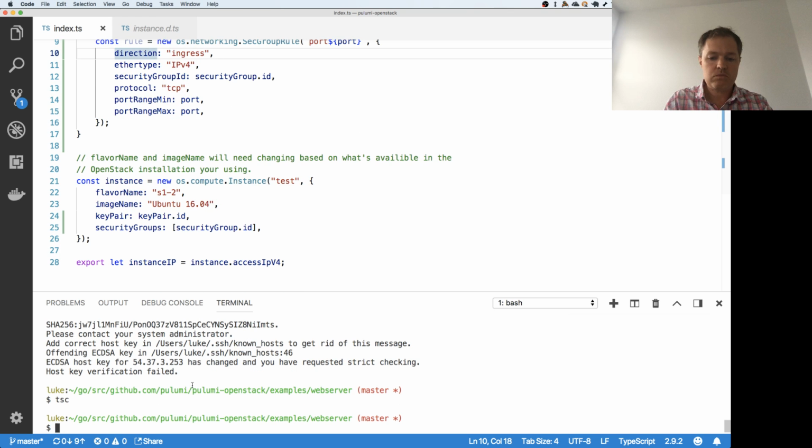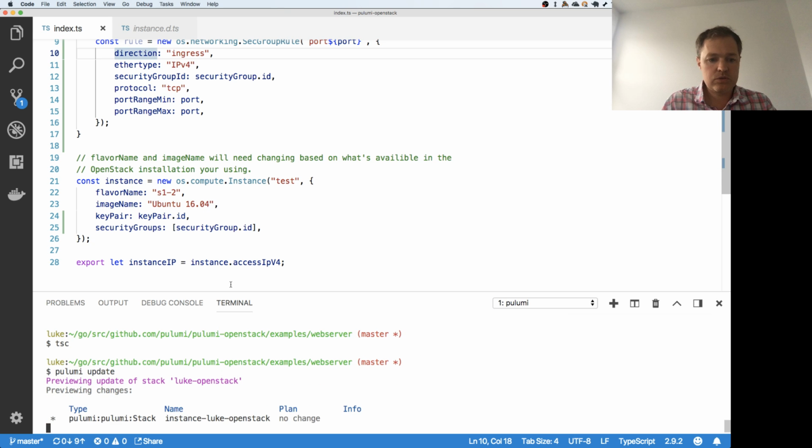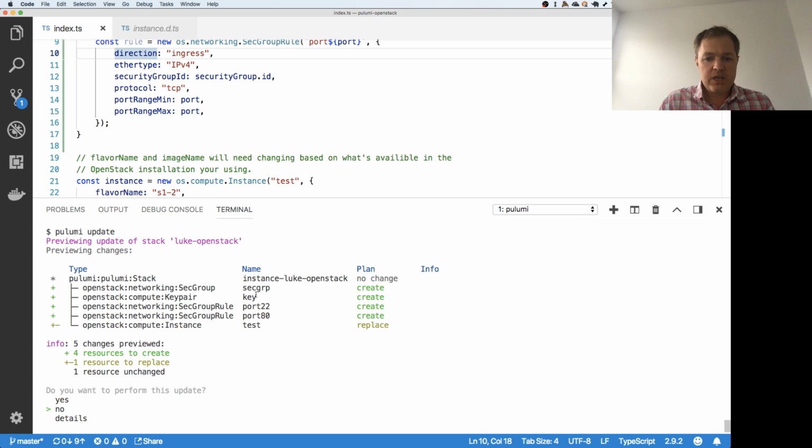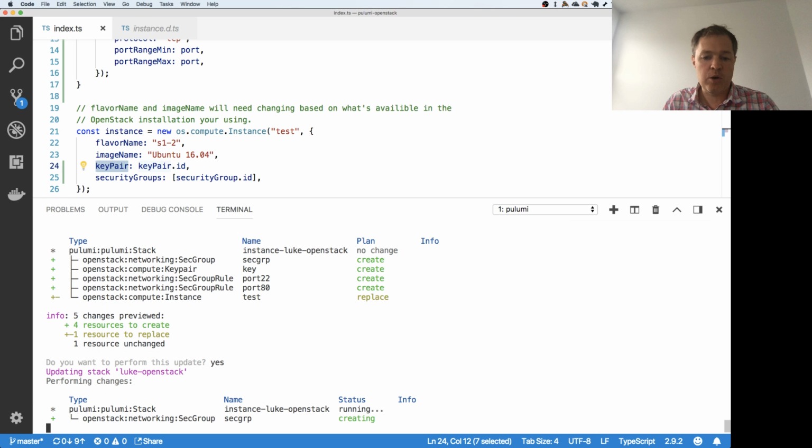Run Pulumi update. And we see as normal from Pulumi, we see the kind of updates we expect. So that security group, the key pair, and the two security group rules we wanted to create are all going to get created. And then the instance is going to get replaced. And that's going to get replaced because we added a key pair, which requires replacement of the instance. And so if I go ahead and say yes, we'll go ahead and make those changes in the OpenStack provider.